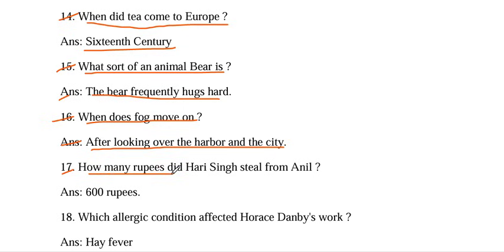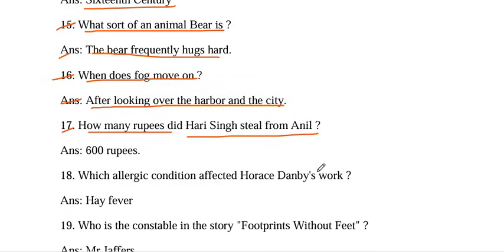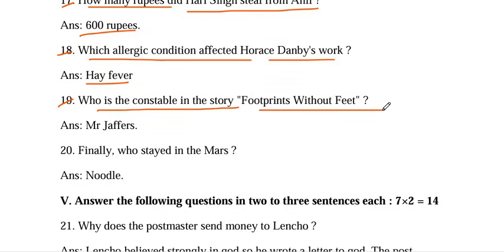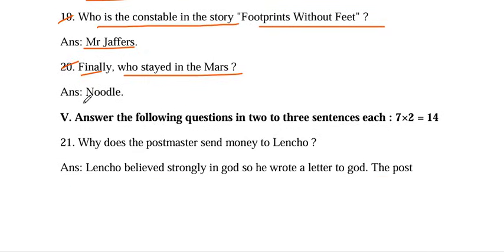17. How many rupees did Hari Singh steal from Anil? 600 rupees. 18. Which allergic condition affected Horace Danby's work? Hay fever. 19. Who is the constable in the story Footprint Without Feet? Answer. Mr. Jopper. 20. Finally, who stayed in the Mars? Noodle.